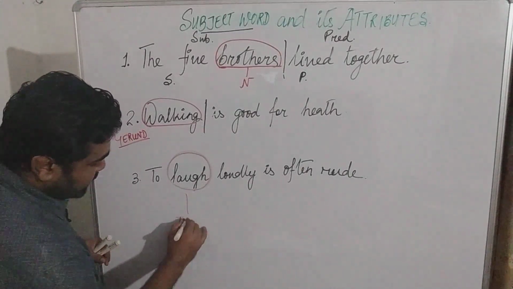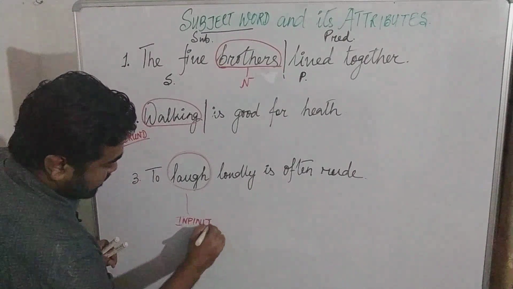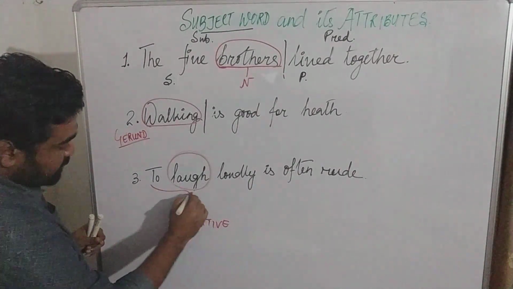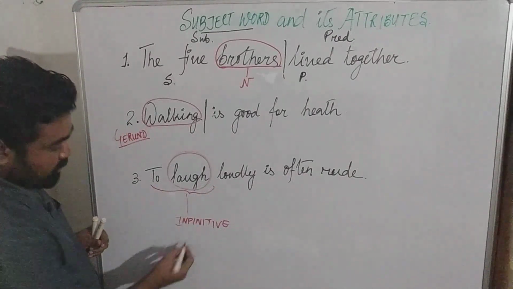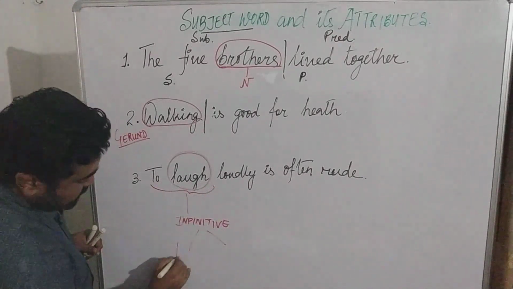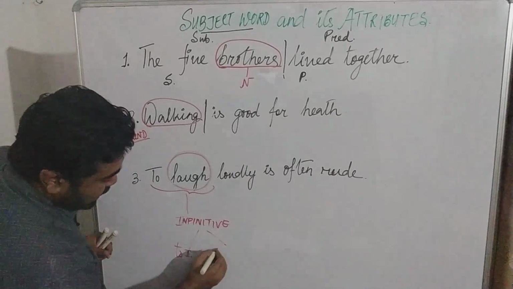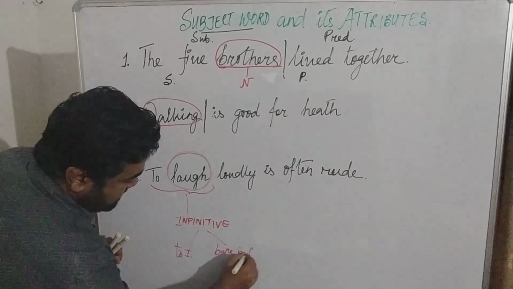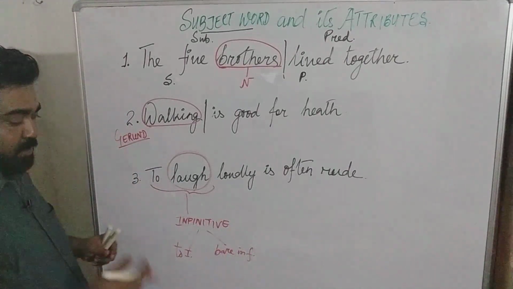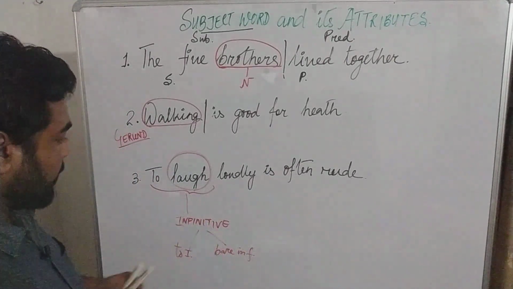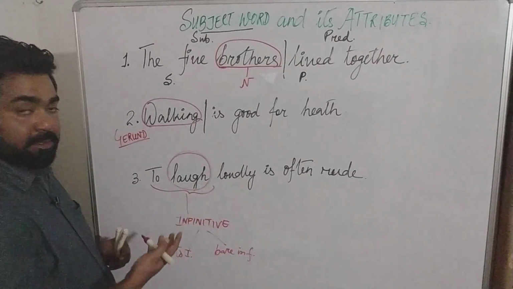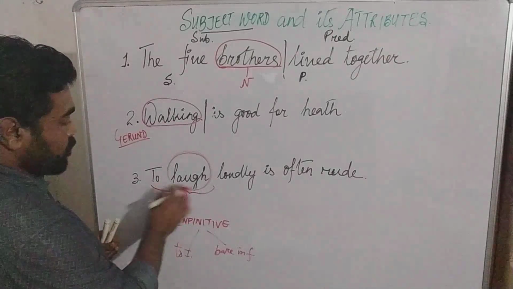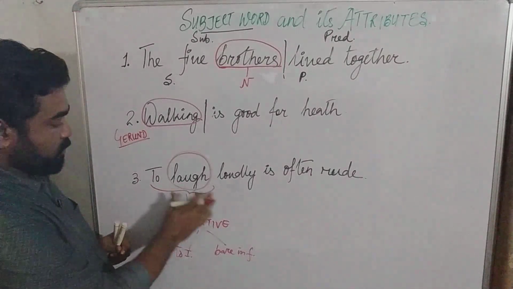or simply let's write first, infinitive. Okay, it's an infinitive, the entire part with the word to included. Infinitives are of two types: one is to infinitive and one is bare infinitive. These are the two types of infinitives that we find. And here in this sentence we have found a to infinitive, which is to laugh, coming together with the preposition to.